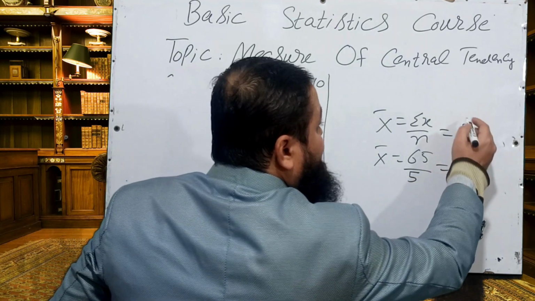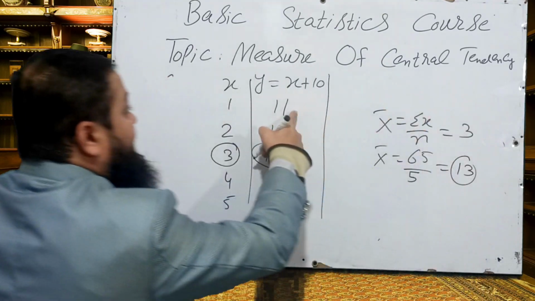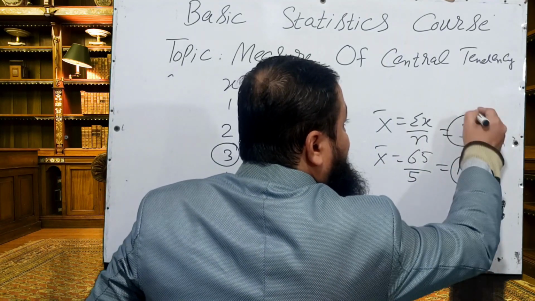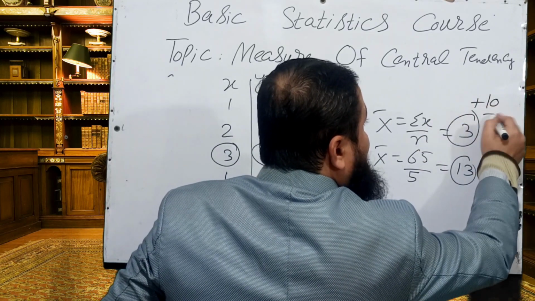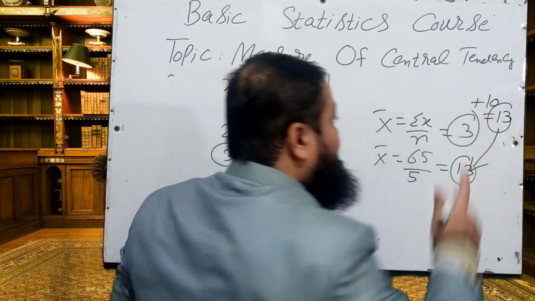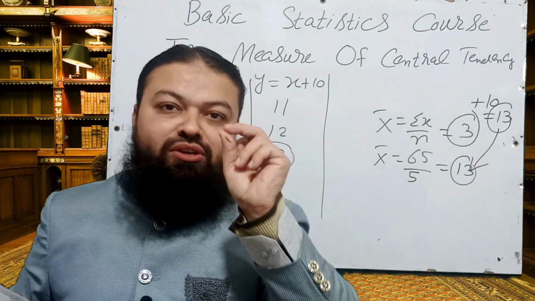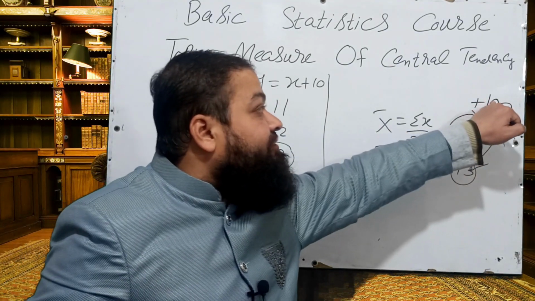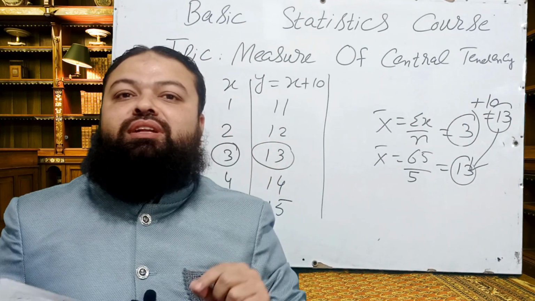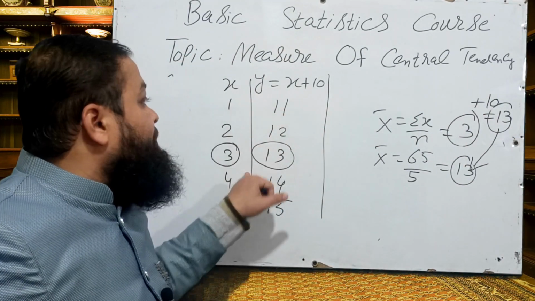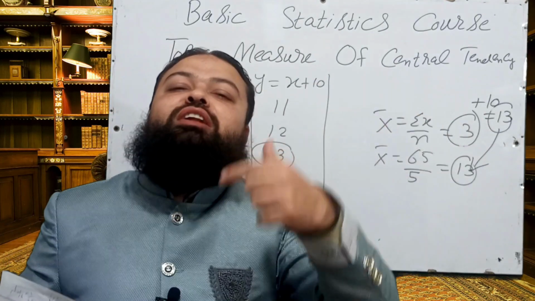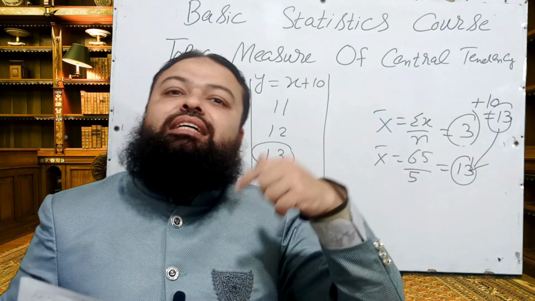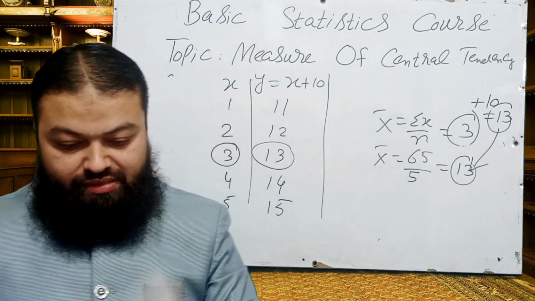Now what is the question actually? If you add 10 to every observation, then the mean is increased by 10. It was 3 in the last, it will be 3 plus 10, that will be 13, the same answer. When you add a constant to every value of x, then the mean is increased by that constant. It's a very important one. If you add 7 to every value, then 3 plus 7, the mean of the new values will be 10. If you add 8 to every value, the mean will be 3 plus 8, that will be 11.